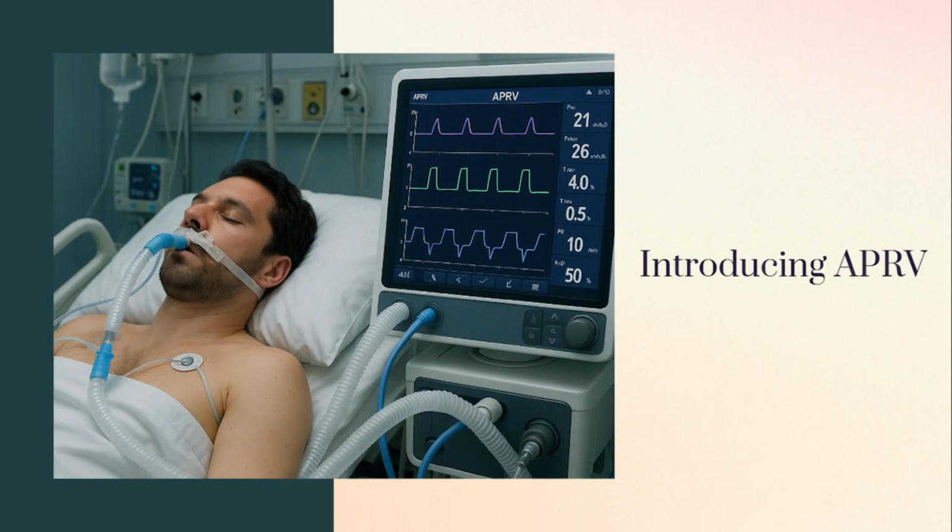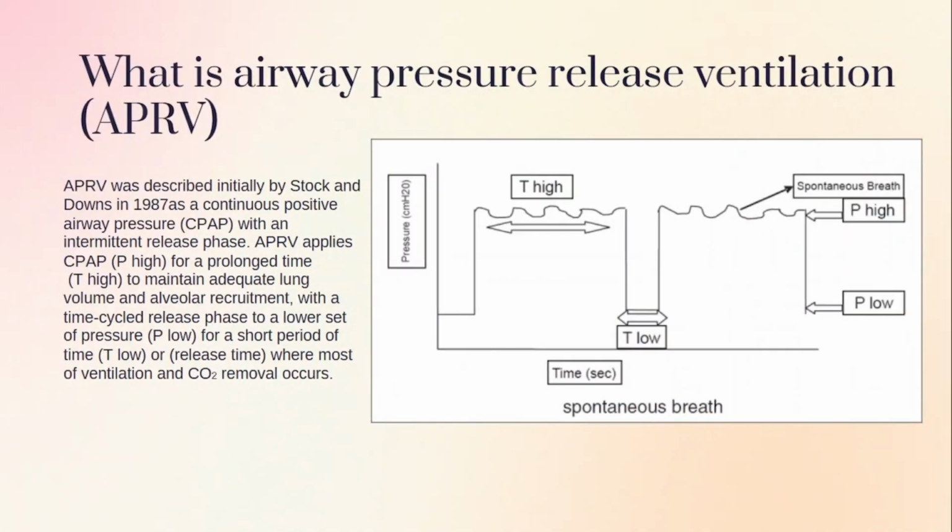Next, we'll come to the main topic, the introduction of APRV. We know APRV means airway pressure release ventilation. APRV was initially described by Stock and Downs in 1987. At that time, it was a continuous positive airway pressure, but with an intermittent release phase. So APRV is applied like a CPAP.